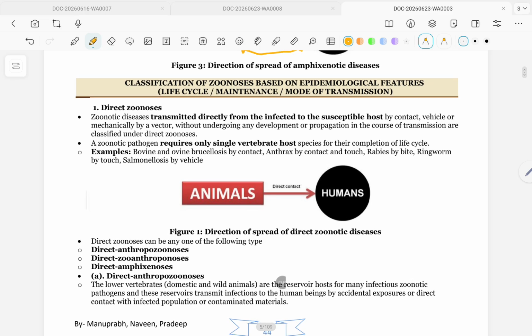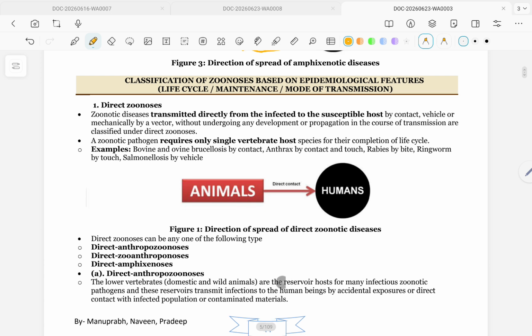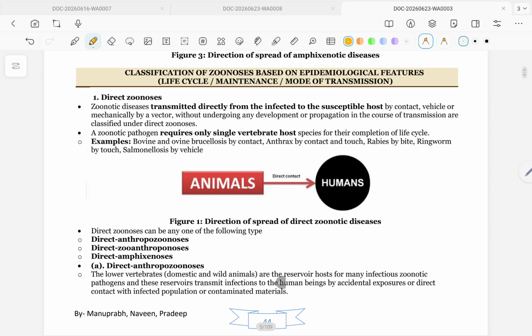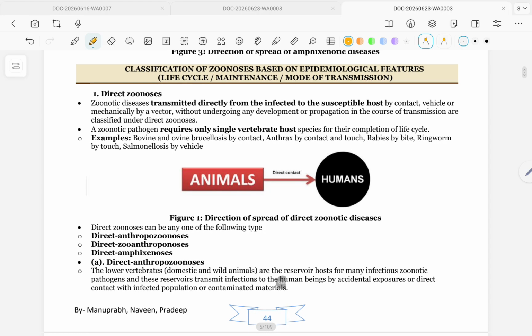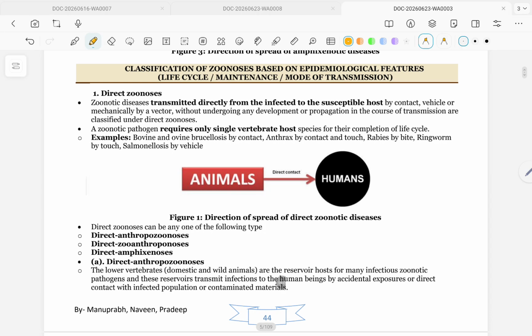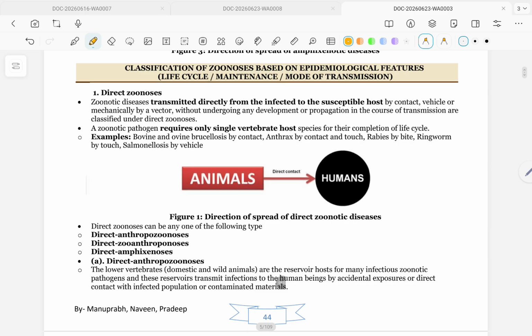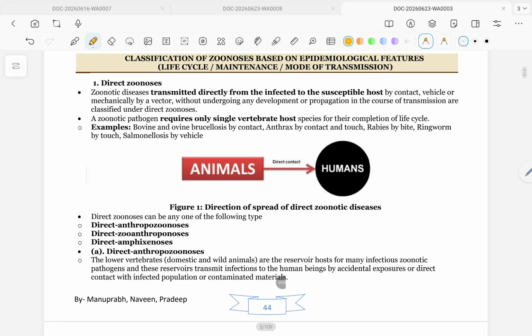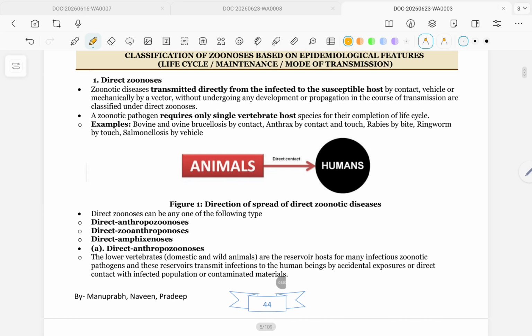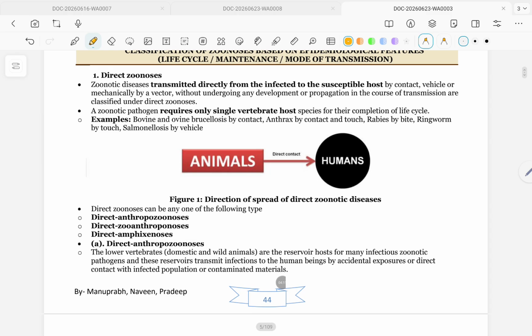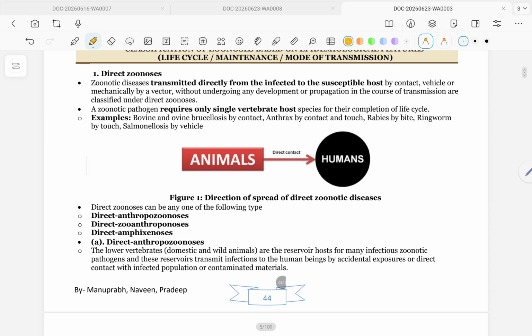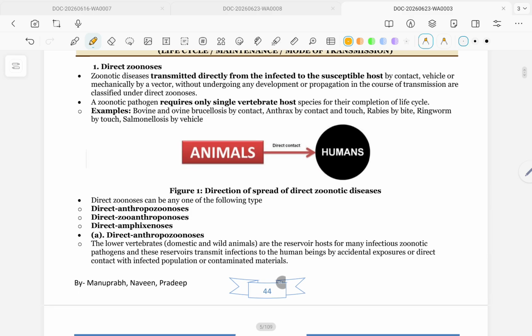A zoonotic pathogen requires only a single vertebrate host species for completion of its life cycle. Examples: bovine and ovine brucellosis by contact, anthrax by contact and touch, rabies by bite, ringworm by touch, salmonellosis by vehicle.